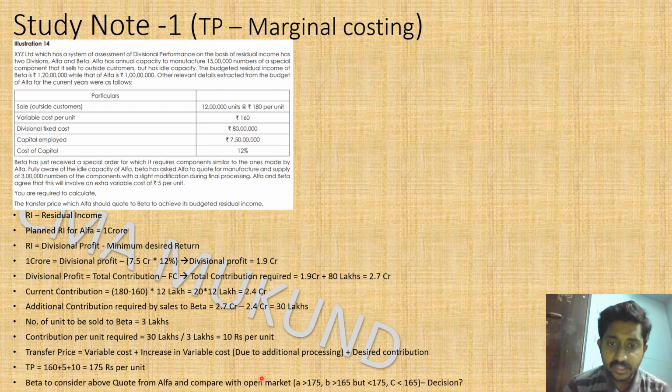So in case B, where the outside vendor is quoting greater than 165 but lesser than 175, in that case also we will go ahead and purchase from alpha itself. Beta will purchase from alpha itself. So in case A and case B, in both cases we will buy from alpha itself.